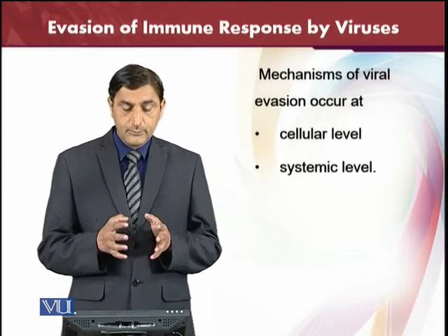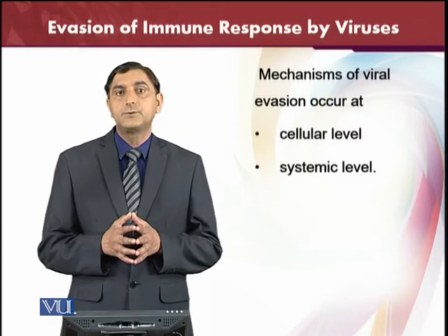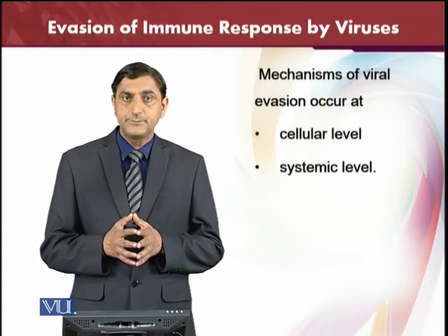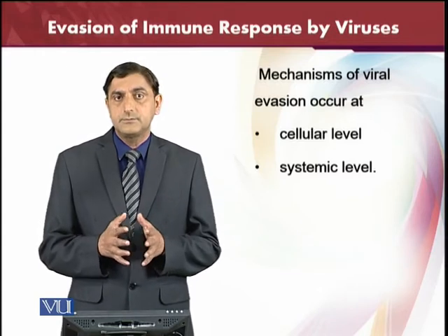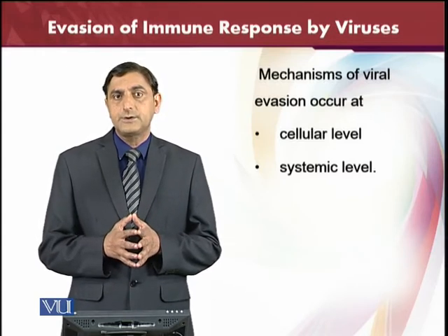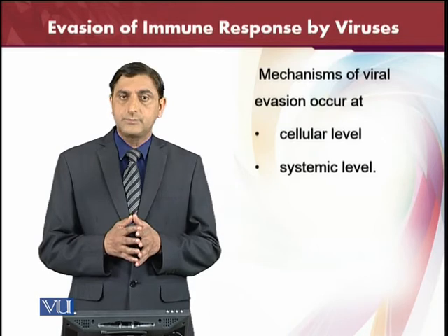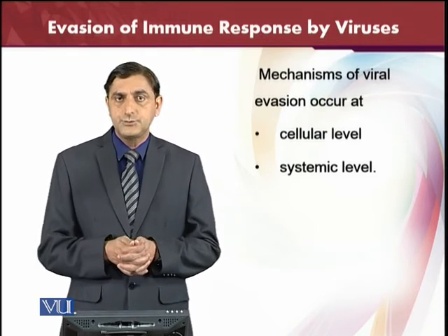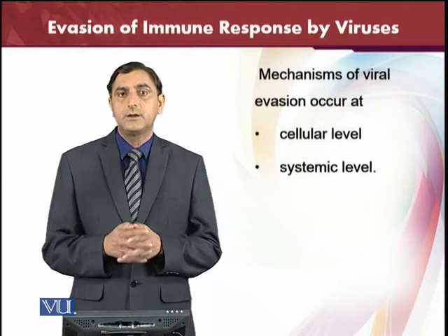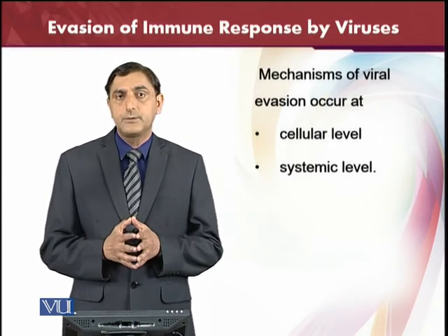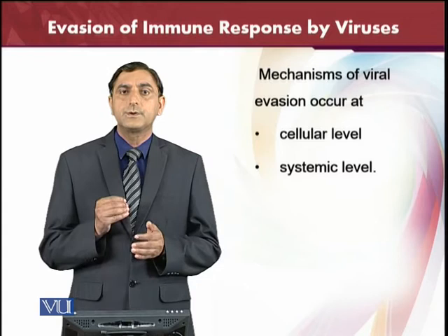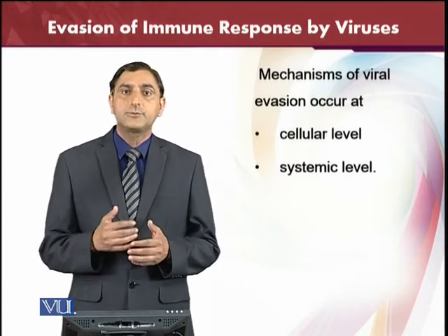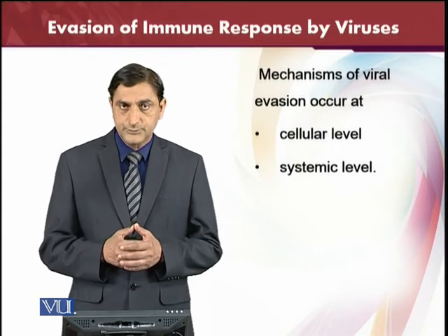Mechanisms of the viral evasion occur at two levels. One is at the cellular level and one is the systemic level. When the virus attacks the host system, for example, the virus attacking the lungs, it attacks the lung tissue, and then the immune system will be awoken. The immune system will show its response throughout the respiratory system, and at the cellular level, the response against that virus will also be shown.